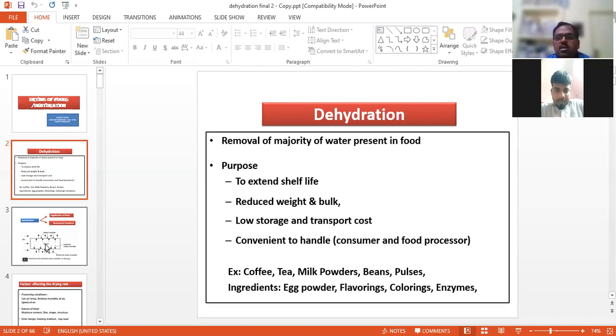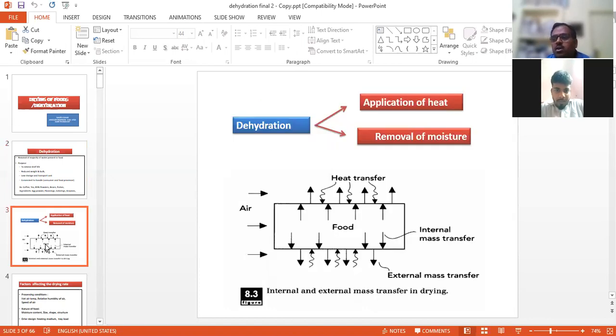You already know that the content of free water is the decisive factor for spoilage of the foods. So that is why we are focusing on how we can remove the moisture, particularly free moisture, from the foods, so that we are able to increase the shelf life of any product. So simply you can say it is the application of heat. There are other means and other sources of heating also.